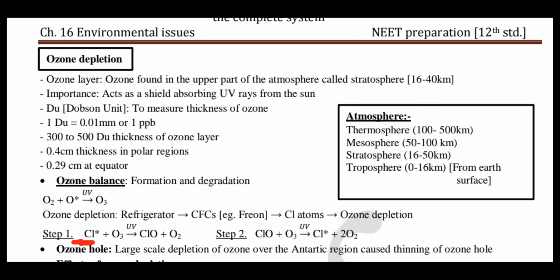This chlorine acts on the ozone because in the stratosphere, the good ozone is present. First of all, there are refrigerators and air conditioners, from which the CFC is released. This CFC gas moves upward and reaches the stratosphere where good ozone is present. Over here, UV rays are coming from the sun.